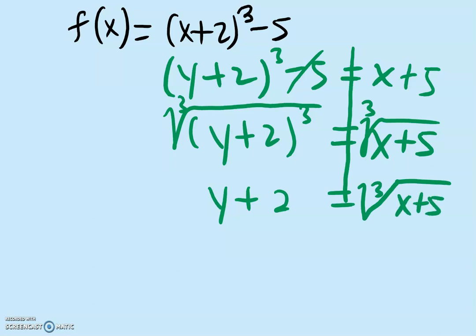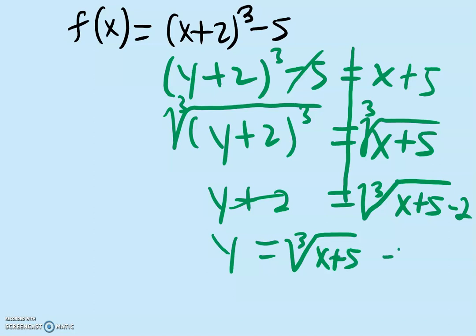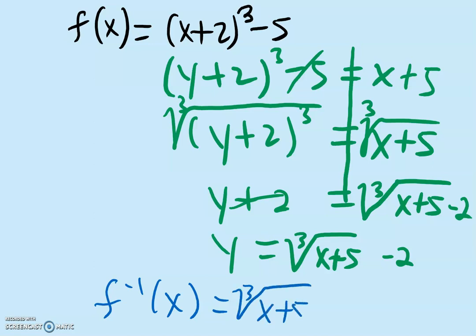And now the only difference is that we have this extra step. We have this extra plus 2 that we need to move to the other side, which will give you a minus 2 on the outside. So y is equal to the cube root of x plus 5 minus 2. And to rewrite this in function notation, we have f inverse of x equal to the cube root of x plus 5 minus 2.